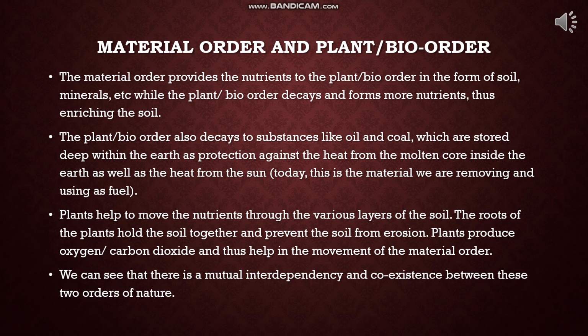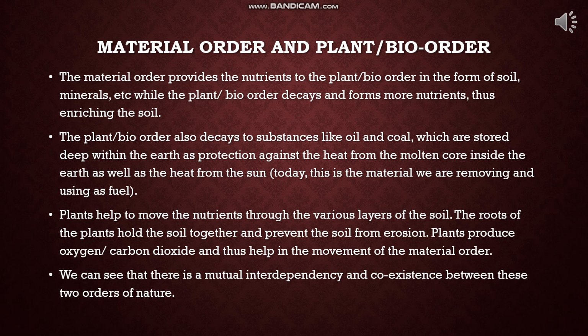Nowadays, the human order is extracting these substances from the earth and using them as fuel. Because of the depletion of these substances, again there is a problem. The problem arises regarding the protection from the heat.